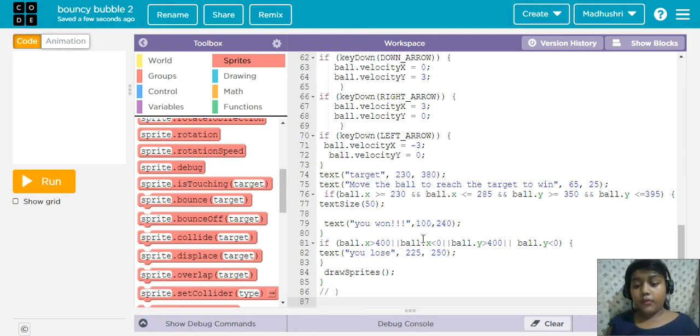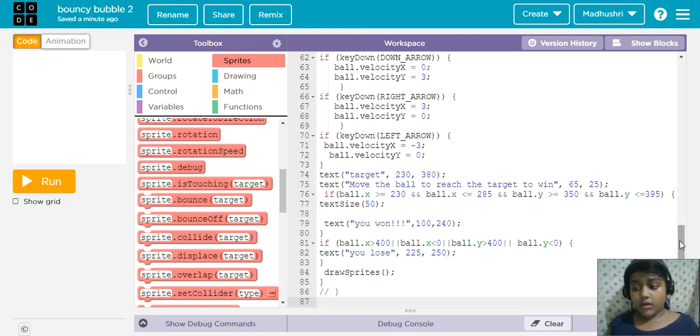And do you know what is or? Whichever is correct, it will take that one only. I'm saying it easily: and means it will take both sides also. Or means it will take any one, whichever is correct, it will take any one only. Okay, now I'm thinking that you can understand.